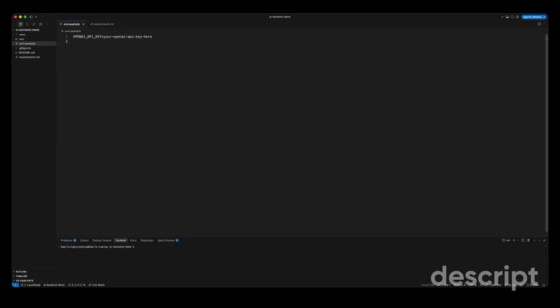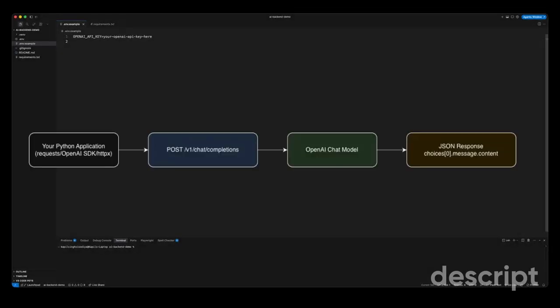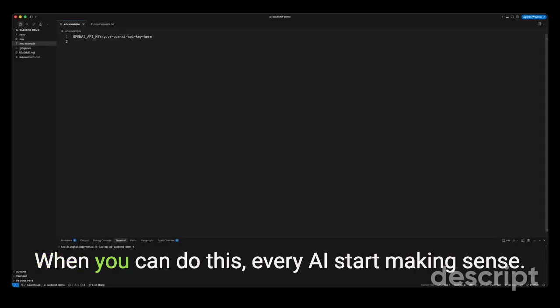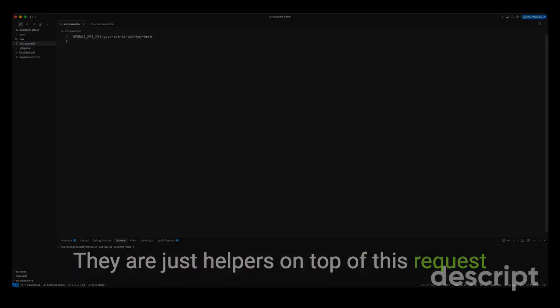So here is the idea that unlocks everything else. ChatGPT isn't magic. Under the hood, it's an HTTP post to an API that returns JSON. Today, we call that API ourselves. No LangChain, no official SDK, just a Python application making a post call to the OpenAI API and a response we dig into. When you can do this, every AI framework starts making sense. They are just helpers on top of this request.